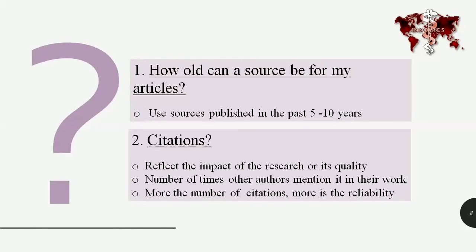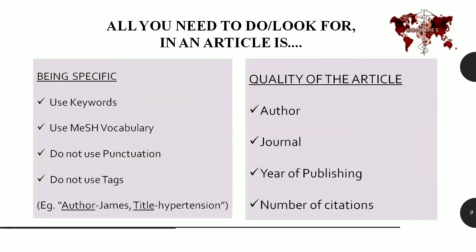In the end, all you need to do is to be specific while searching for an article. So it means you should use good keywords, use MeSH vocabulary, and please do not use punctuation or any tag marks while typing in the search box. So here is an example of what you shouldn't do while searching for an article.